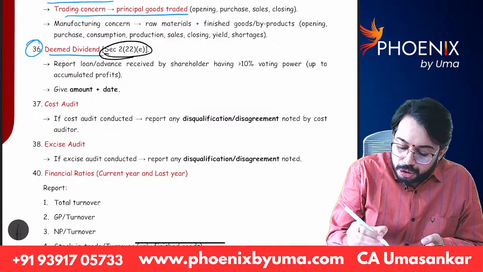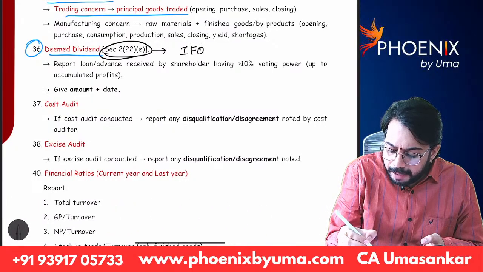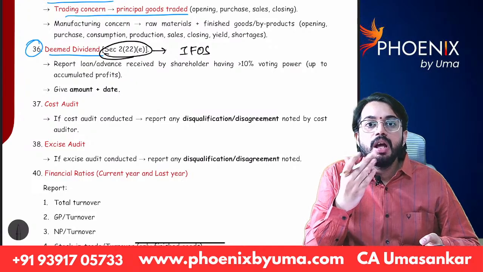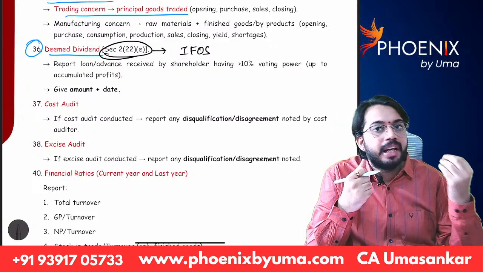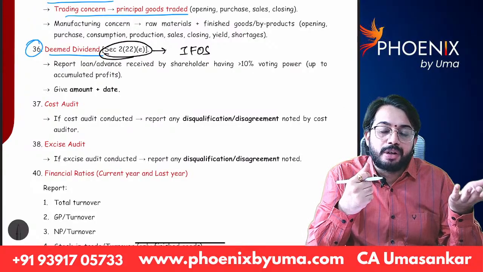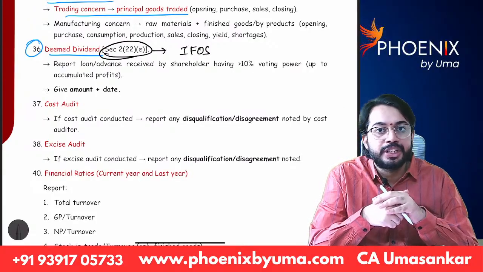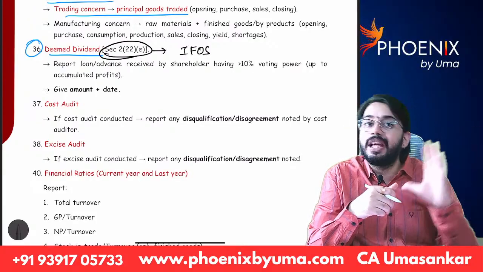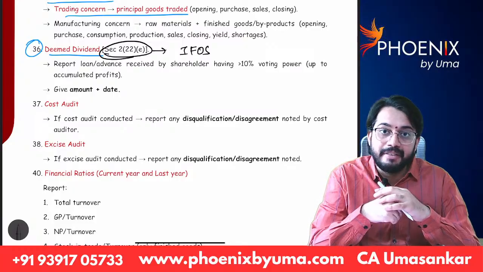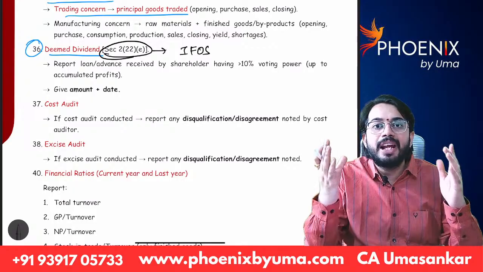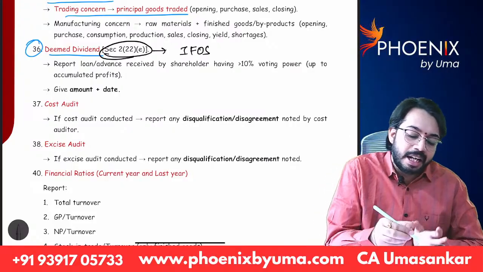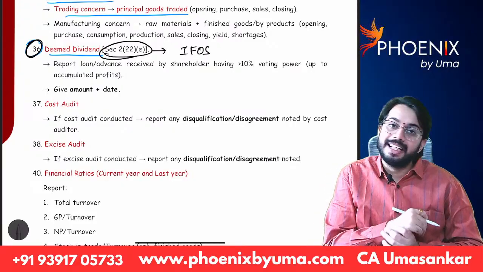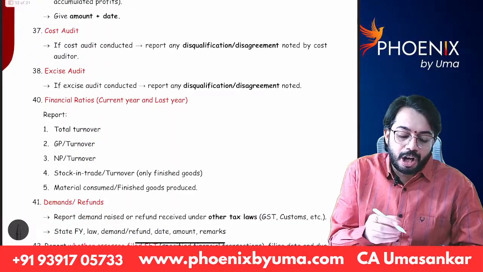We discussed 2(22)(e) under income from other sources. If a private limited company gives any loan to a shareholder who is holding more than 10% shares, then whatever loan is given is also treated as deemed dividend. So after verifying the books of accounts, if any such loan is given, those details are required to be given in clause 36. Okay. Next, clause 37.